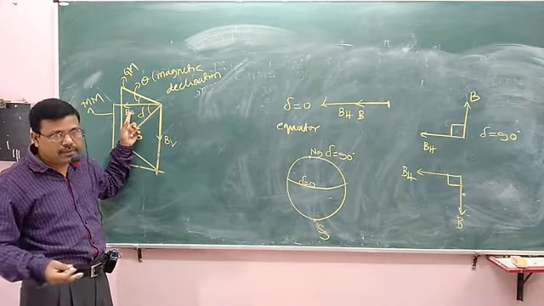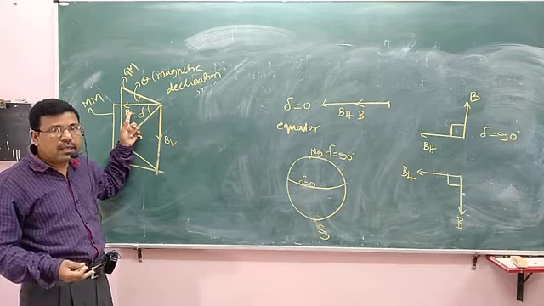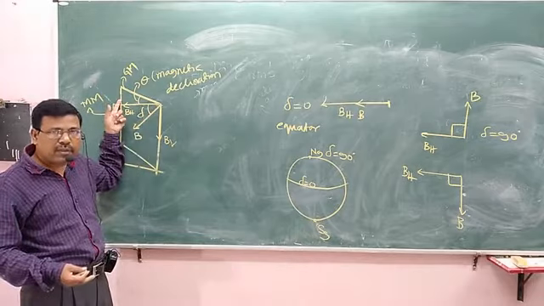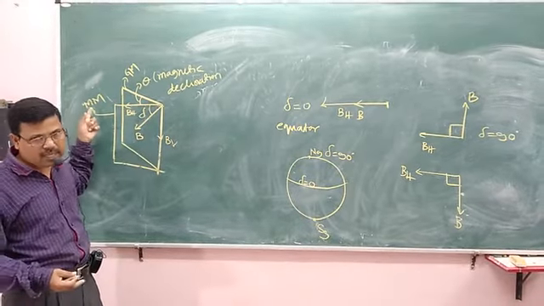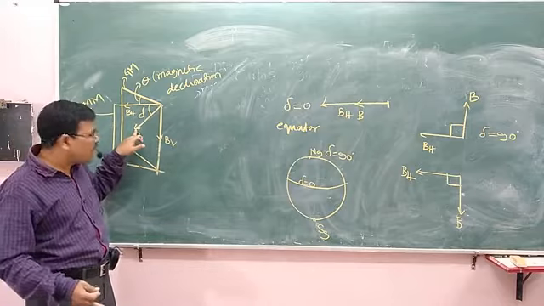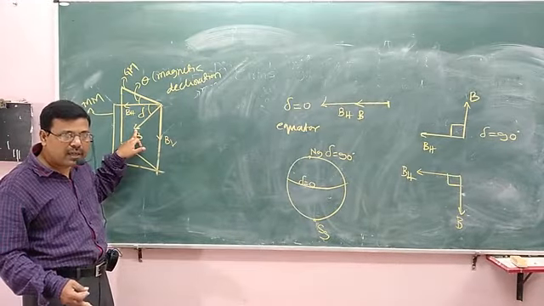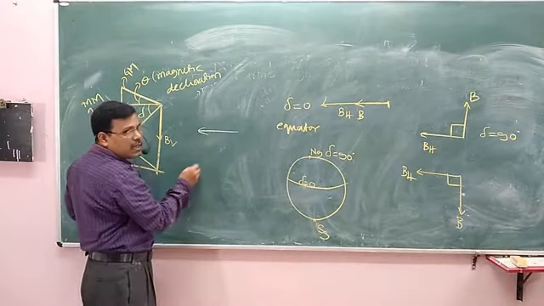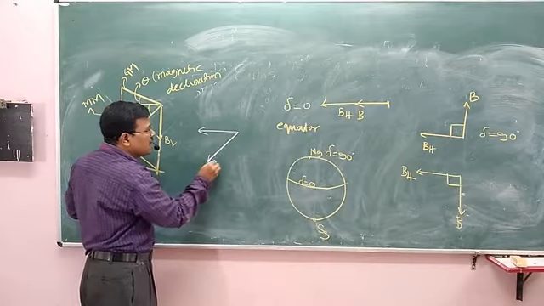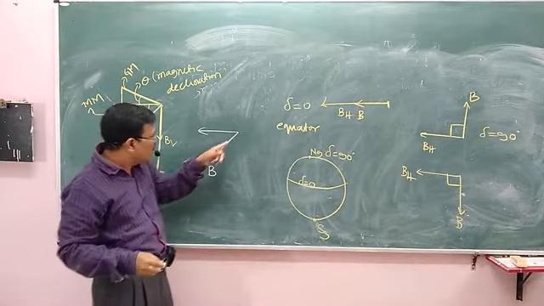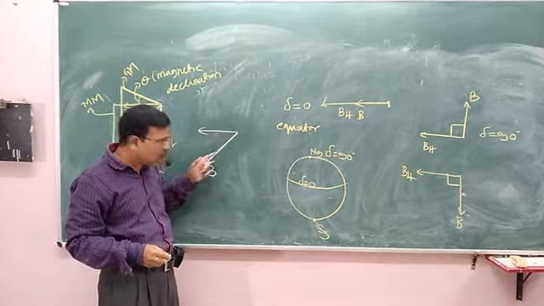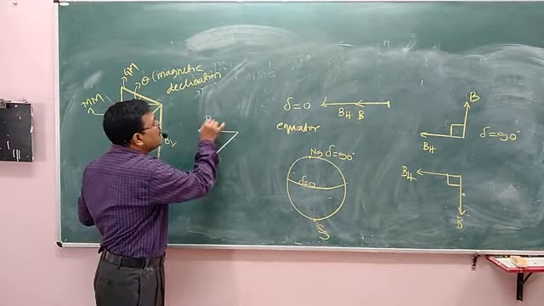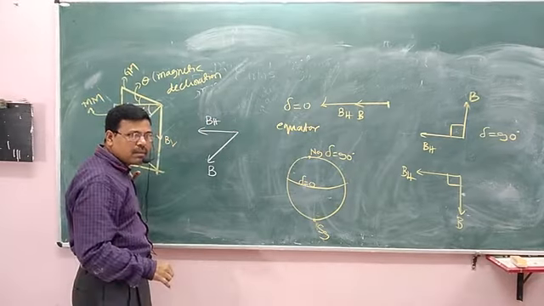How do we define it? The component of Earth's magnetic field along the horizontal direction is called horizontal component of Earth's magnetic field.